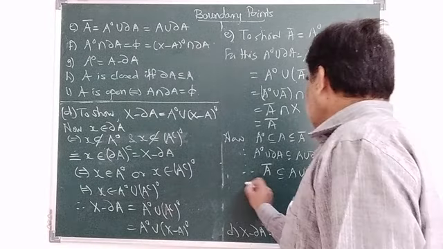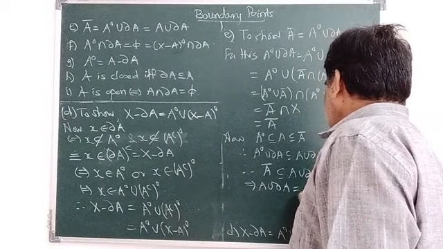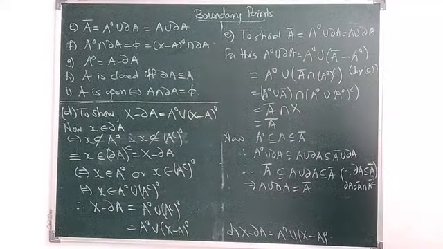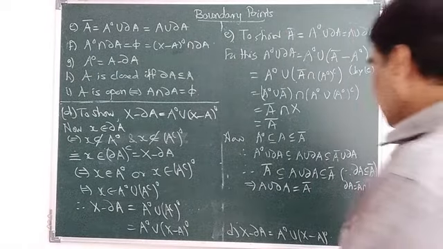This implies A union ∂A is also equal to A closure. So we have proved now E. Thus E is proved. Okay.